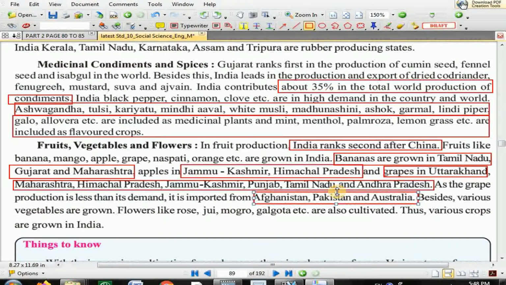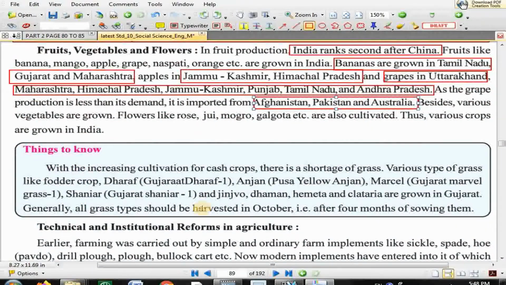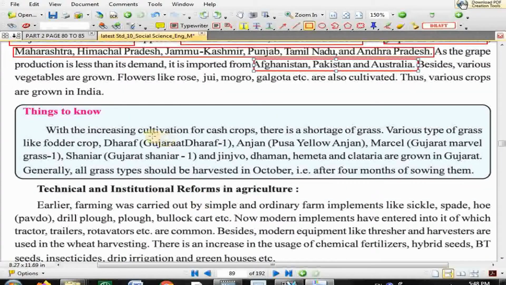Now, things to know. With the increasing cultivation of cash crops, there is a shortage of grass, especially for animal fodder, for animal eating purposes. Various types of grass like fodder crop, dharap, that is Gujarat dharap 1, anjan, that is pusa yellow anjan, marcel.